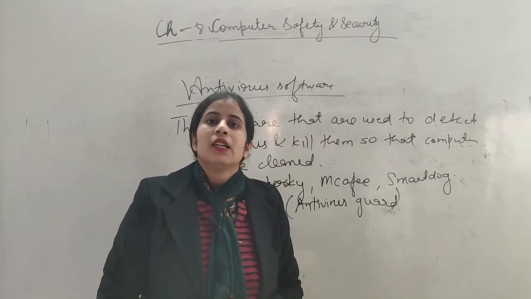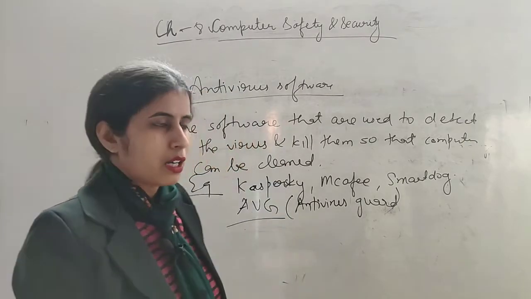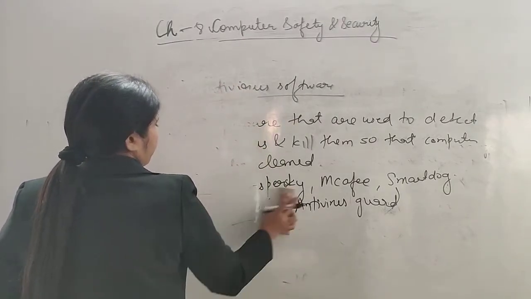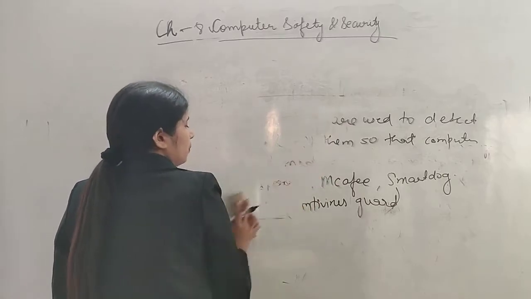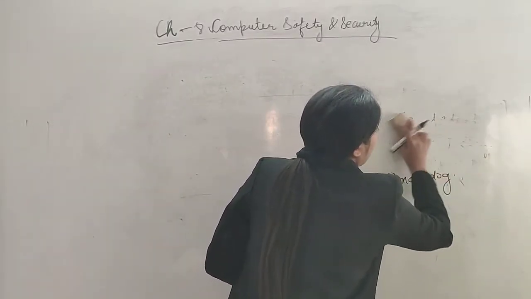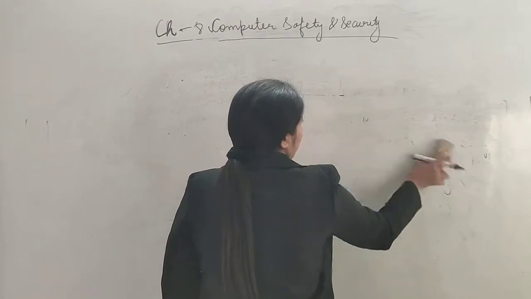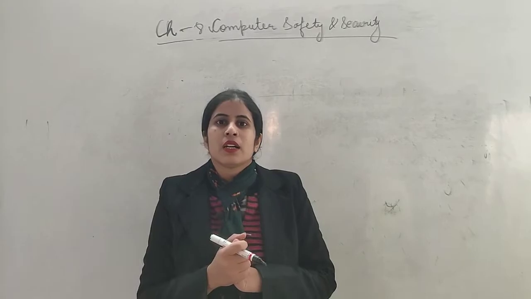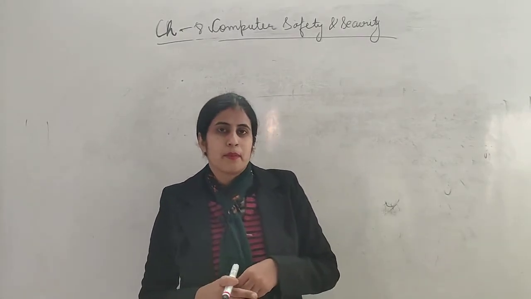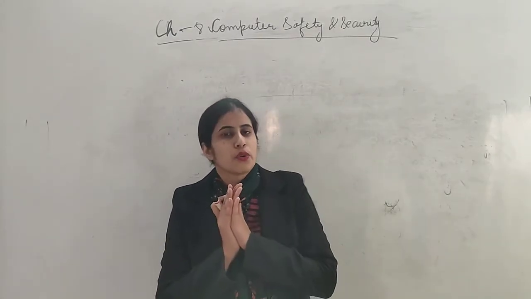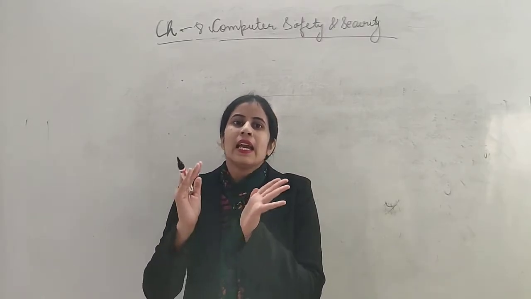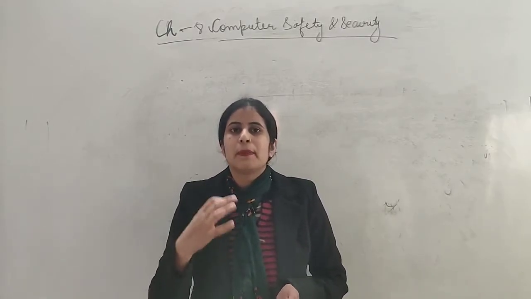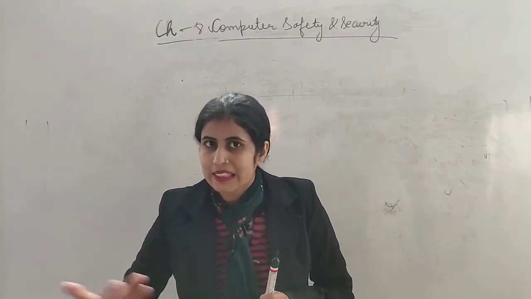We can remove the virus from our computer in the following ways. Okay, how? Suppose, now it is corona time, so what are we doing? We are quarantining the victim, the one who is infected by coronavirus. We are quarantining him in a room. Why? So that the infected person is not able to infect other persons.